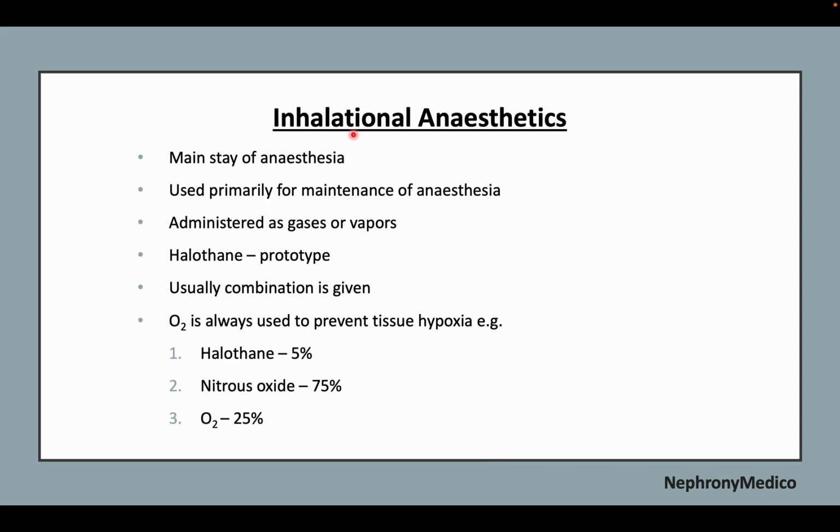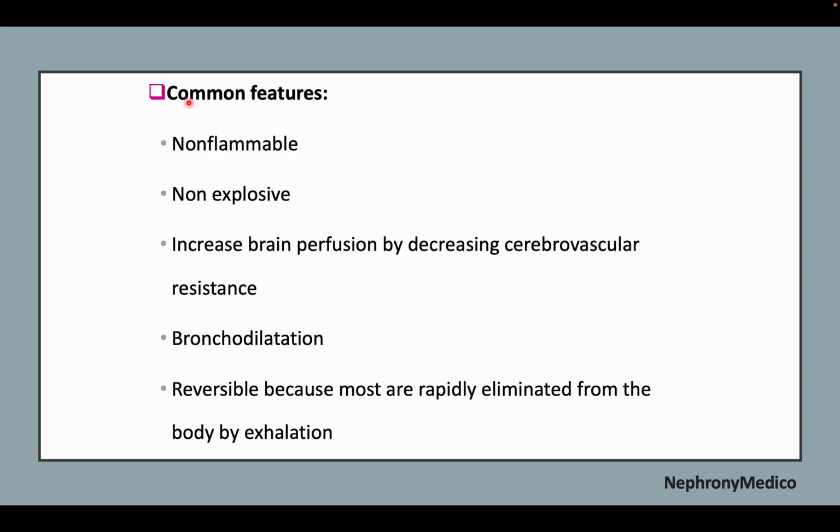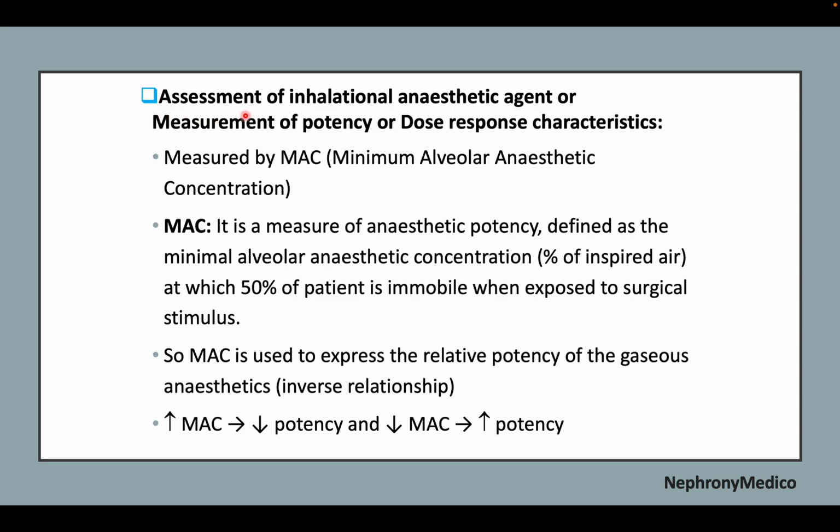Now, inhalational anesthetics. These are the mainstay of anesthesia, and for maintenance of the anesthesia, these are mainly used. Halothane is a prototype, and oxygen is always used to prevent tissue hypoxia. These are non-flammable, non-explosive, and increase brain perfusion by decreasing cerebrovascular resistance. This causes bronchodilation. Now, assessment of the inhalation anesthetic agent, or measurement of the potency or drug response characteristics, is done by MAC, which means minimum alveolar anesthetic concentration.